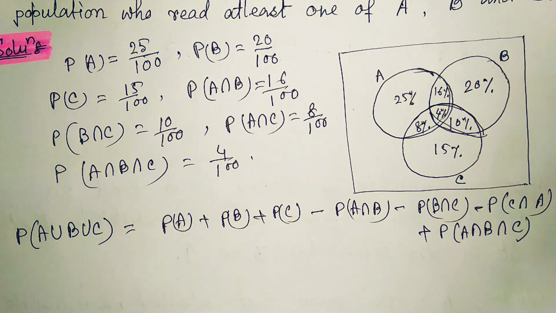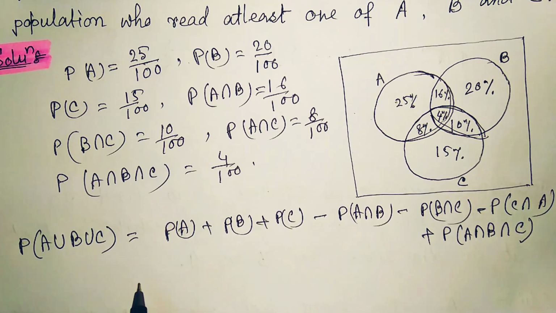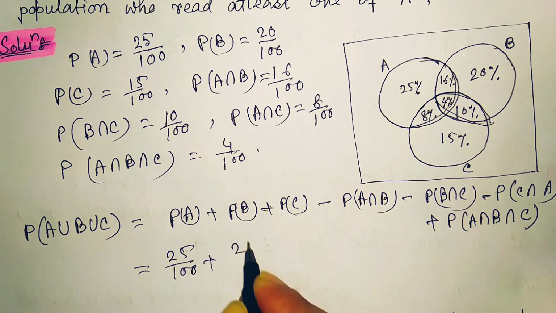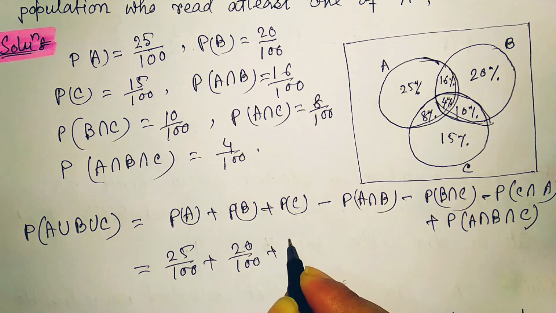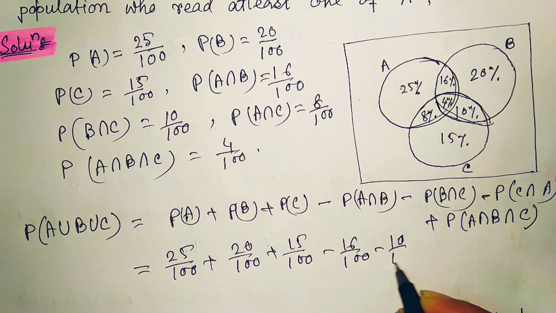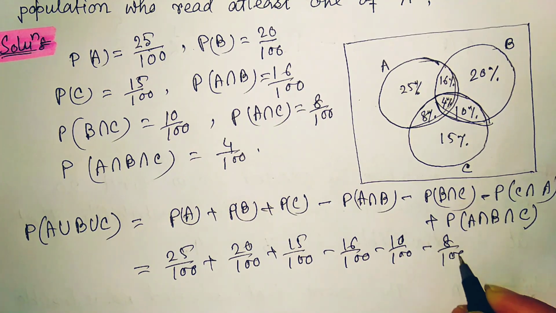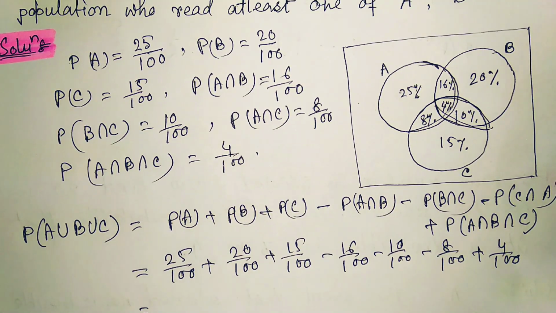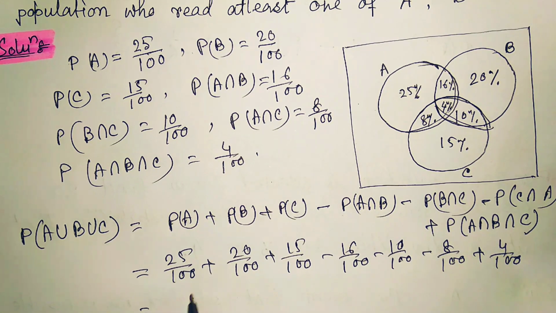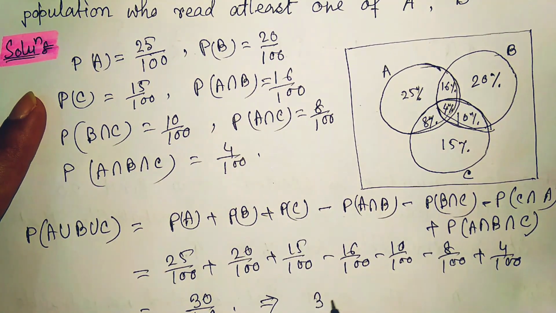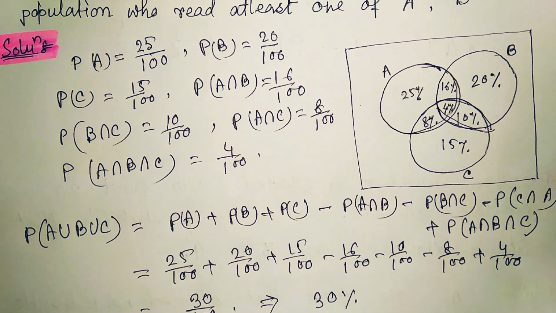So if we substitute all those values, here it is 25 by 100 plus 20 by 100, plus 15 by 100, minus 16 by 100, minus 10 by 100, minus 8 by 100, and plus 4 by 100. If we simplify this, we will find it is 30 by 100. So it implies that 30% of the population read at least one of A, B and C.